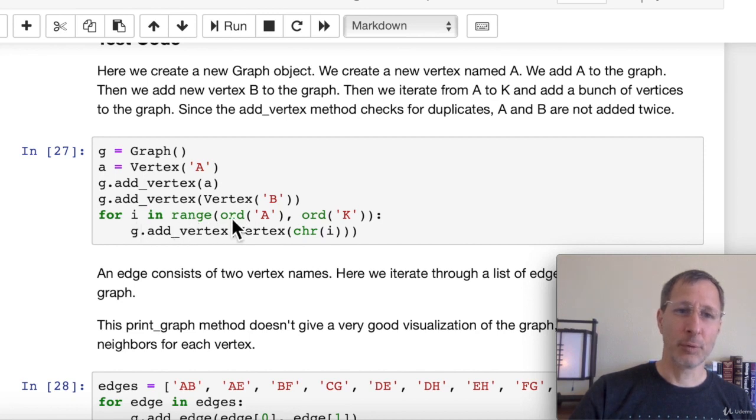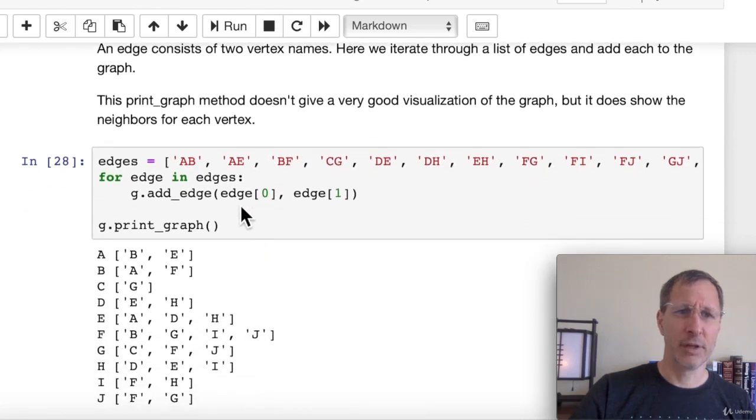And then we could also use a for loop if we want to add a whole series of vertices. Here A through K, we have to use ord to get the numerical equivalent of A so that we can iterate through those using the range function. And then we convert that back into a letter using chr, the character equivalent of that number. So there's 3 different ways there that we can add vertices to our graph, and we did all 3. And we don't have to worry about duplicates because we checked for duplicates in our add vertex function.